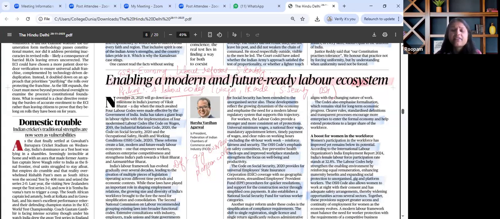The key takeaway from this particular article is that labor reforms can transform India's workplace, but real gains depend on ground level compliance, enforcement, and inclusion, especially with regard to informal, gig, and vulnerable workers. So this article is to be seen in this particular manner.